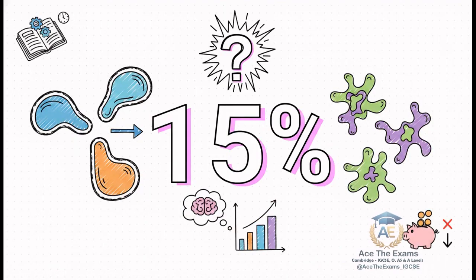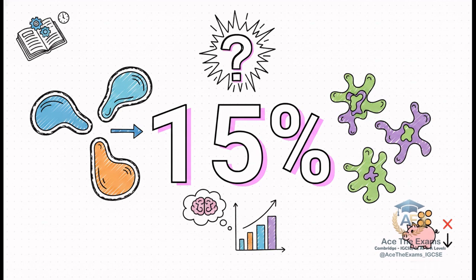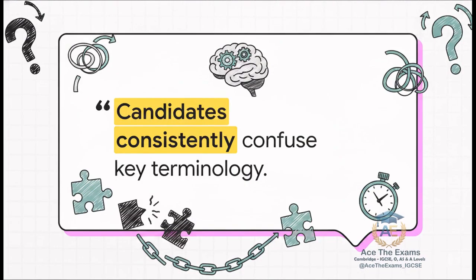Look closely at this number right here, 15%. Topic 17.3, which covers allopatric and sympatric speciation, accounts for roughly 15% of your total marks in Paper 2. Think about that for a second. That is a massive chunk of your final grade hanging on just one highly specific topic. If your exam strategy here is weak, you're basically throwing away an easy 15% before you even walk into the exam hall. And here's exactly why those marks just vanish.